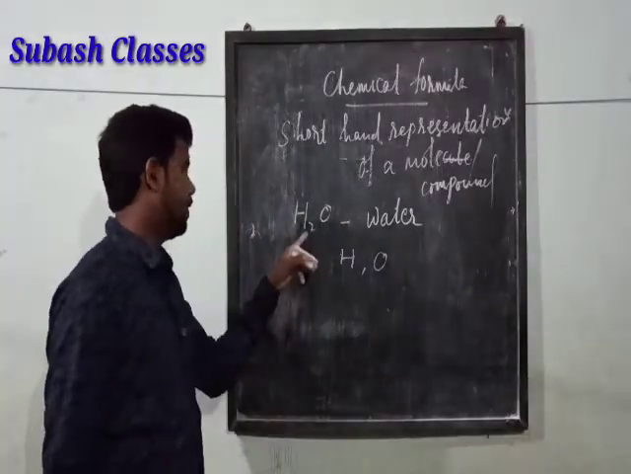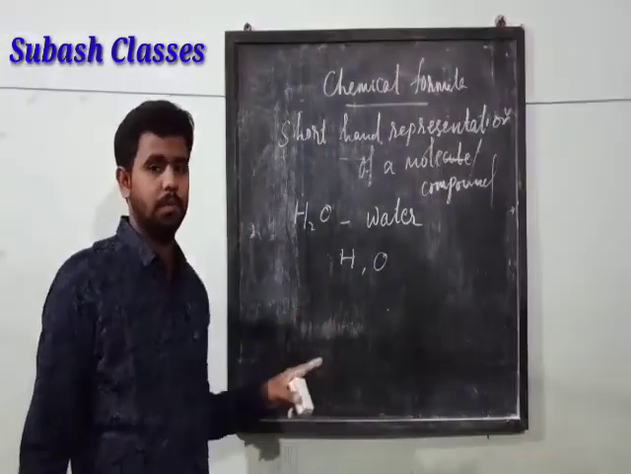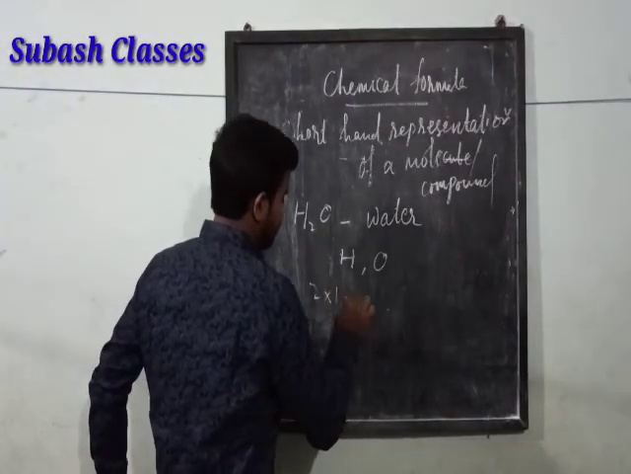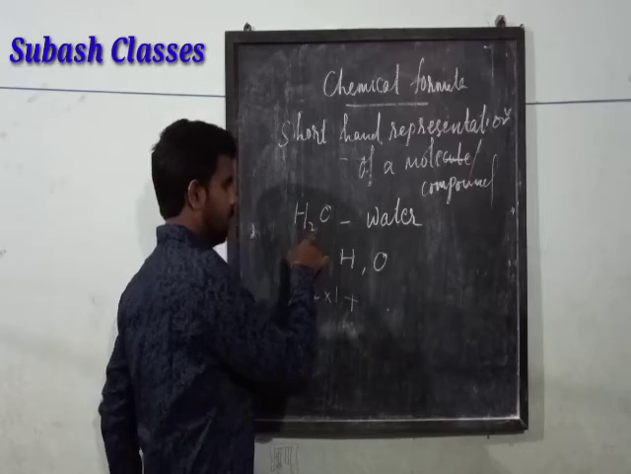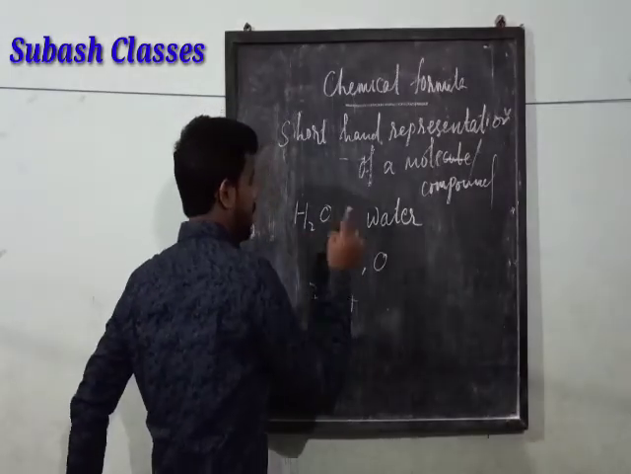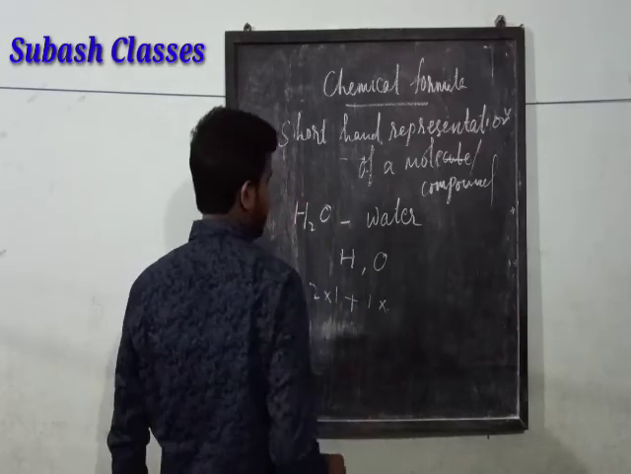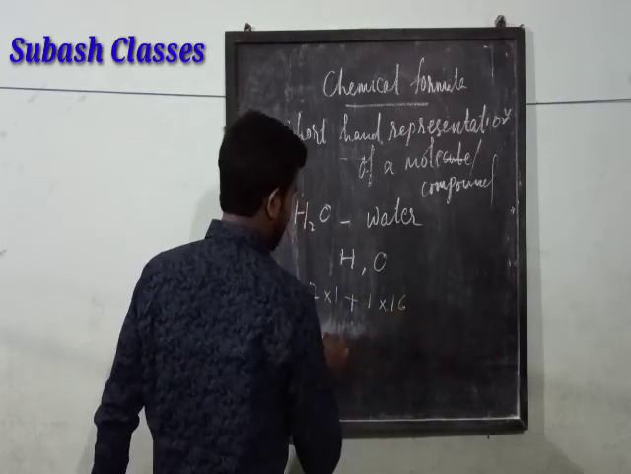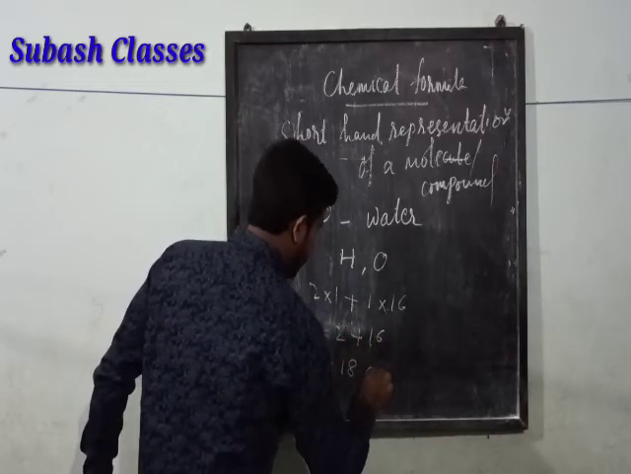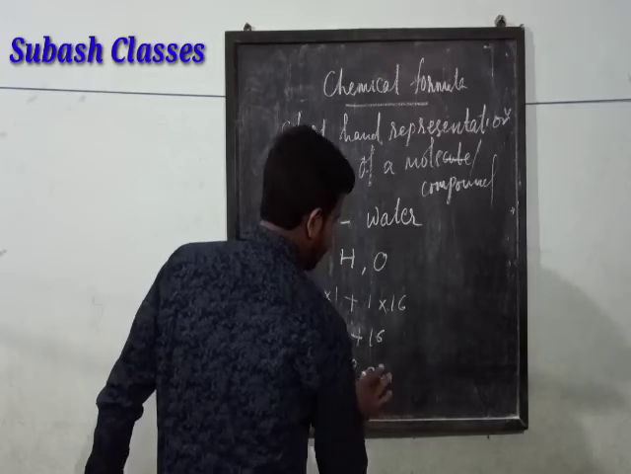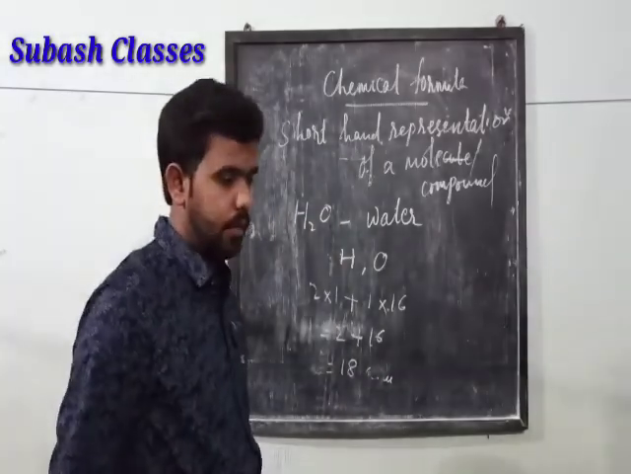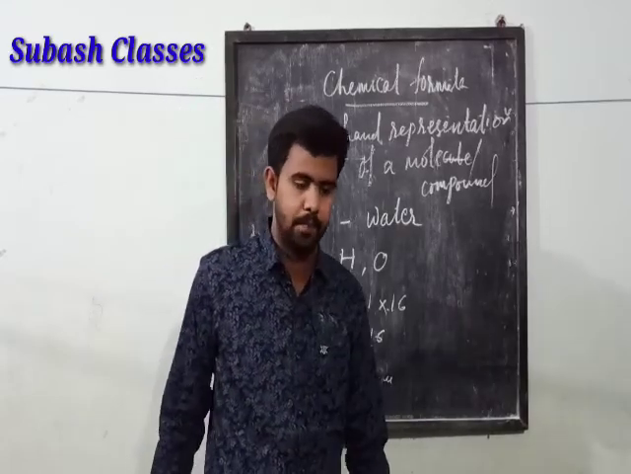Last thing is that it tells me the molecular mass of this compound, that is 2 into 1, for 2 atoms of hydrogen with atomic mass 1 each, plus 1 atom of oxygen, that is 1 into 16, equal to 2 plus 16, that is 18 AMU, or simply u also you can write. These are the significance of a chemical formula.